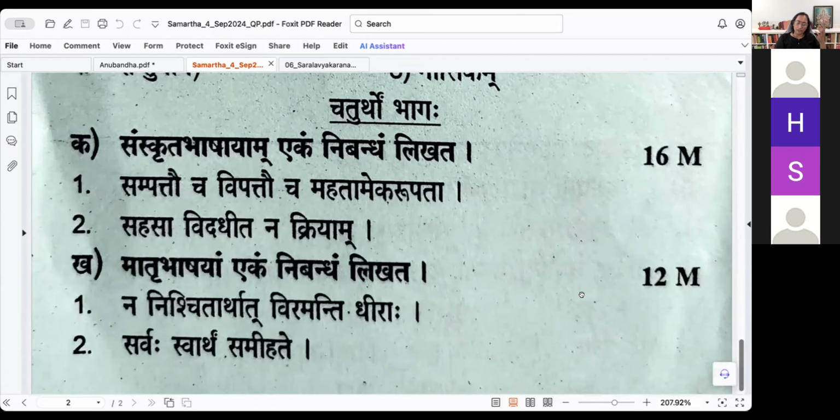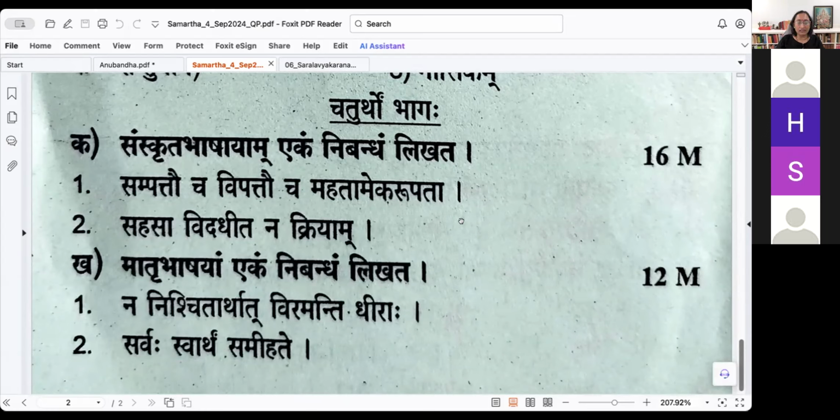4th section is just Nibandham. Oh, Matrabhasha is there. Very good. If you want to write one essay in Matrabhasha, 1 essay in Sanskrit. Yeah. So the Sanskritam essay has 16 marks here. So be as detailed as possible and as correct in your Vyakaranam. Check it 2-3 times. Vyakarana Shuddhi Bhavitabhya.